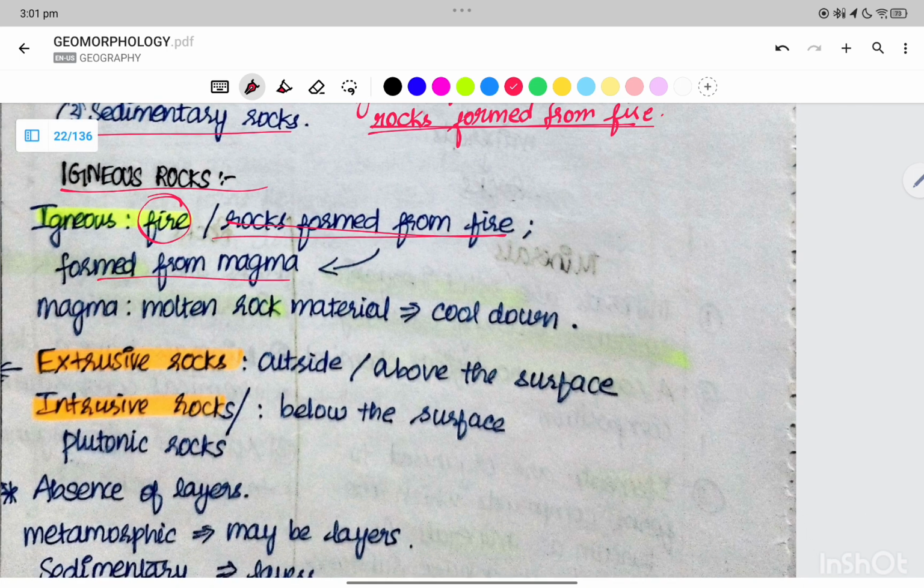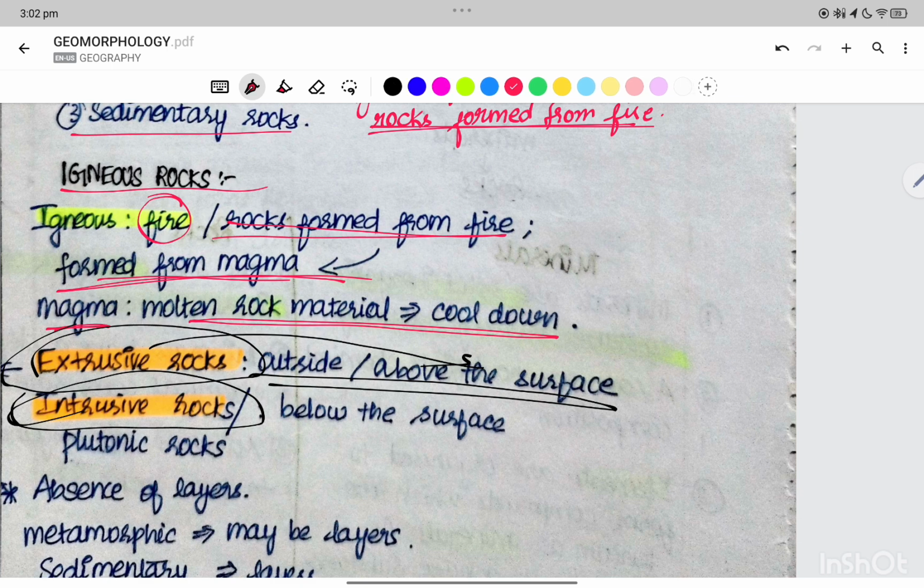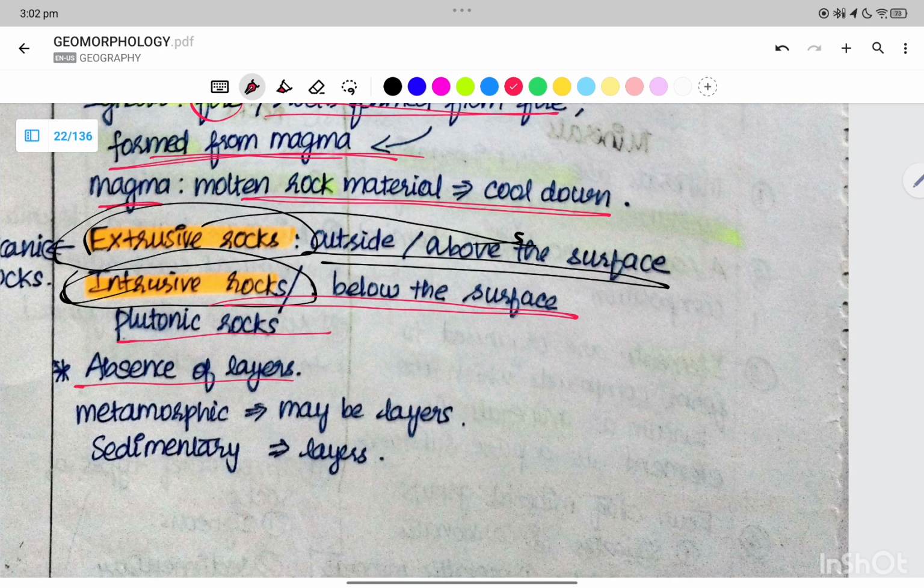Now they are formed from the magma. Magma is nothing but the molten rock material. It cools down. Now we have two types of igneous rocks: extrusive igneous rocks and intrusive igneous rocks. Extrusive igneous rocks are outside or above the surface, and intrusive igneous rocks are below the surface, also called plutonic rocks. They are absent of any layers. Metamorphic rocks have layers and sedimentary rocks have layers.